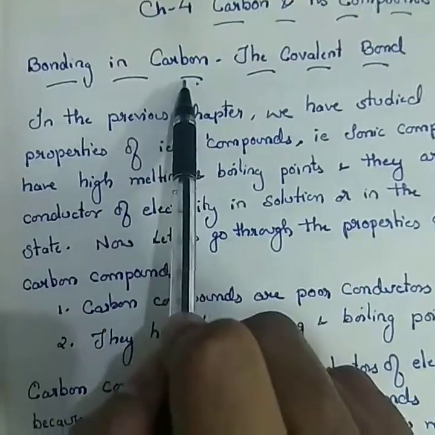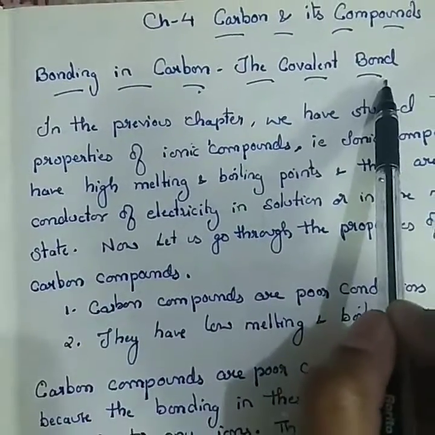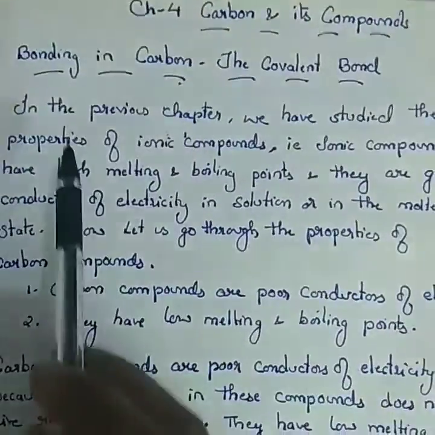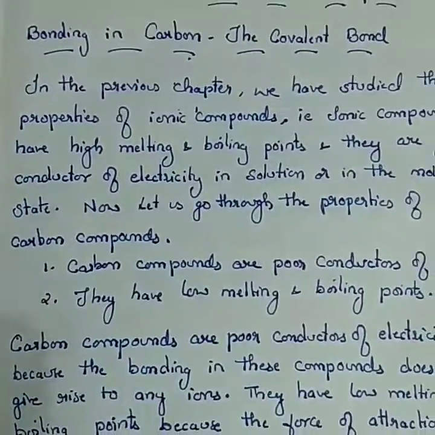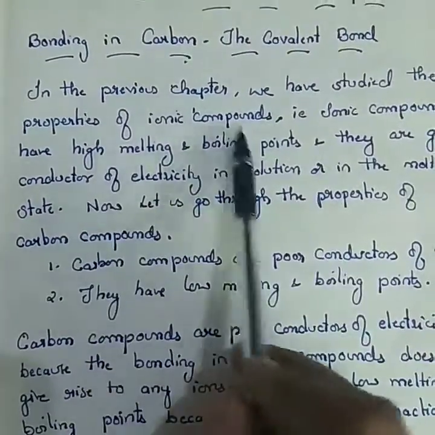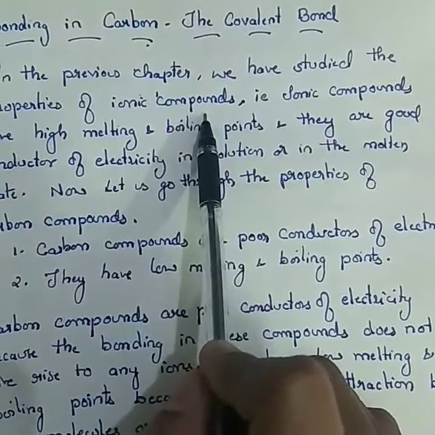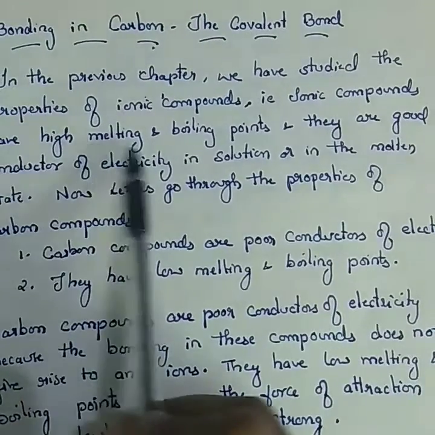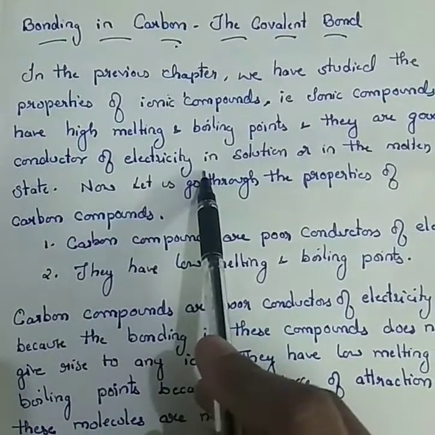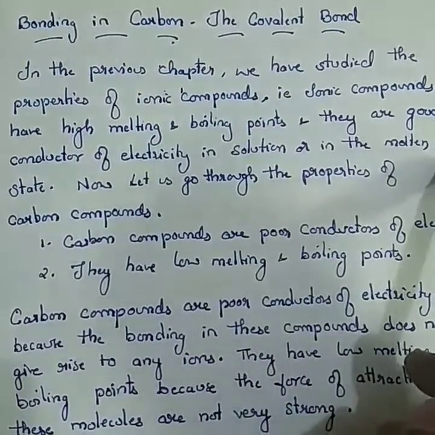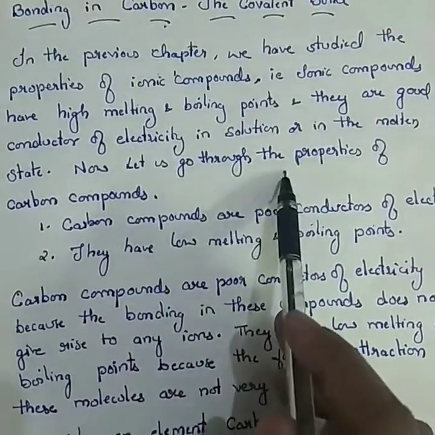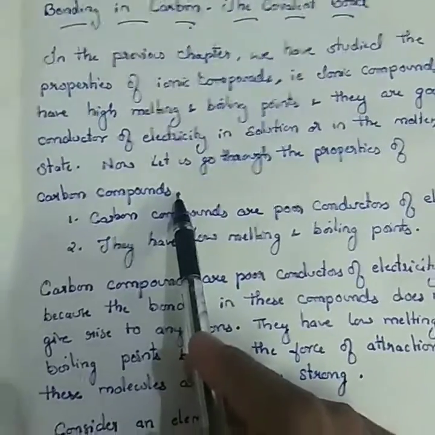Bonding in carbon, the covalent bond. Carbon forms the covalent bond. How it forms the covalent bond we are going to study in this chapter. In the previous chapter, we have studied the properties of ionic bond. That is, ionic compounds have high melting points and they are good conductors of electricity in the solution or in the molten state. Now let us go through the properties of the carbon compound.